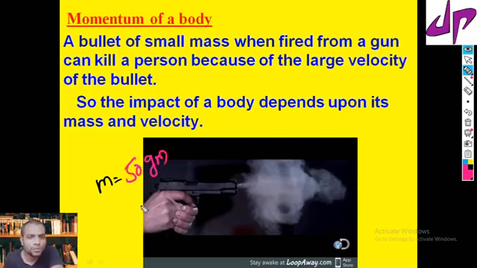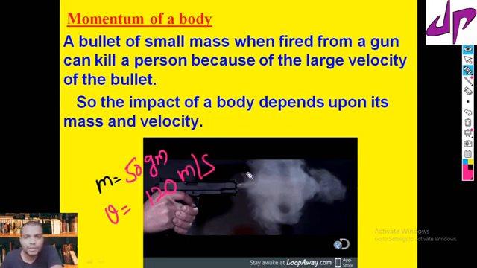But when we fire from a gun, the velocity of the bullet is huge, maybe 120 meter per second.